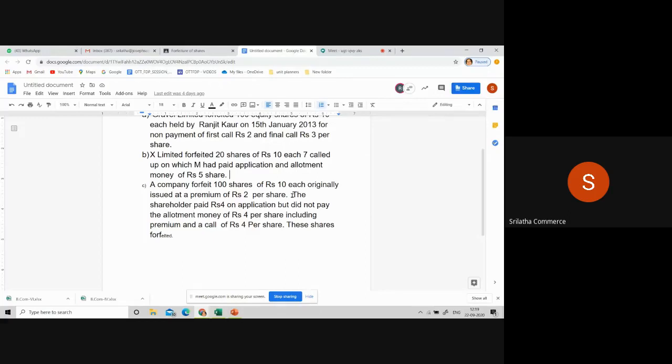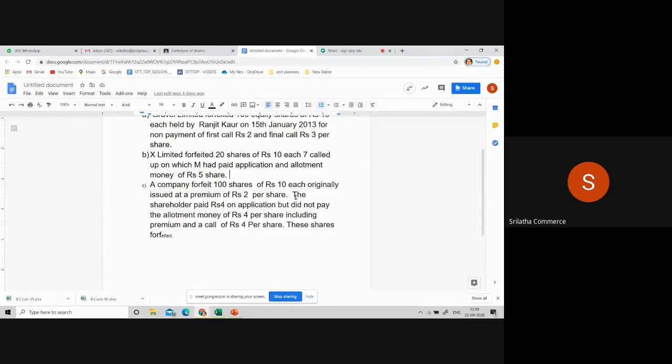Anyone answer? Yes? 12. You leave that 100 forfeited shares. First we are discussing the share: face value is 10, originally issued at a premium, so what is the total amount we have to receive from the shareholder? 12. 10 plus 2 comes to 12.